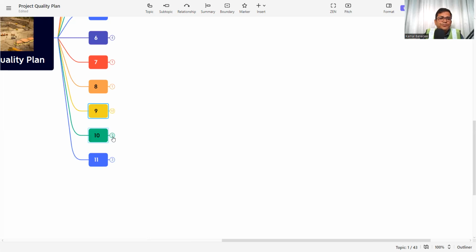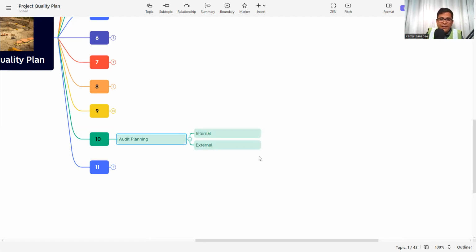The next is audit planning. Now, why is audit required? Because as per the PDCA cycle: plan, do, check, act. So we have planned, we have now started the work. Now we need to check whether we are following the same thing or not. So this is the audit.